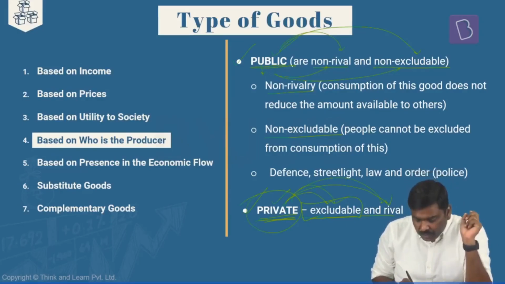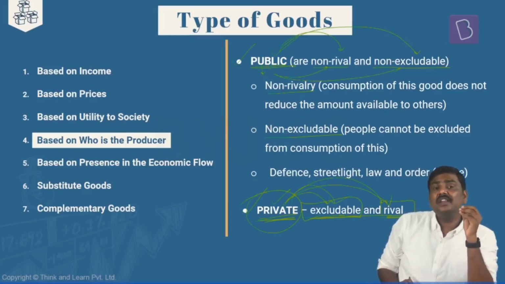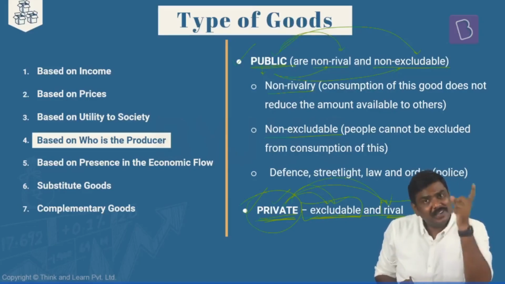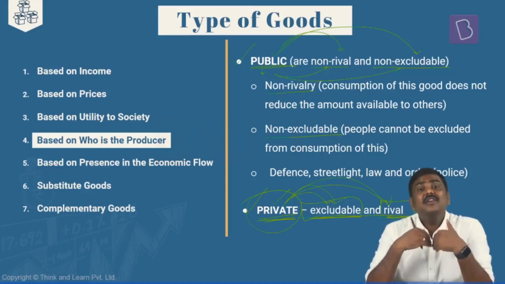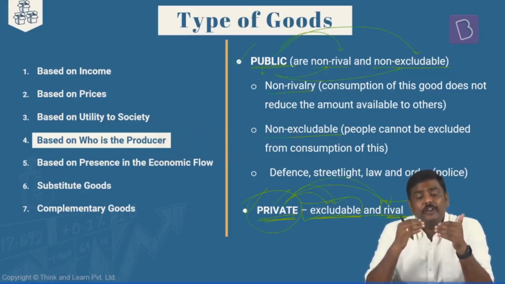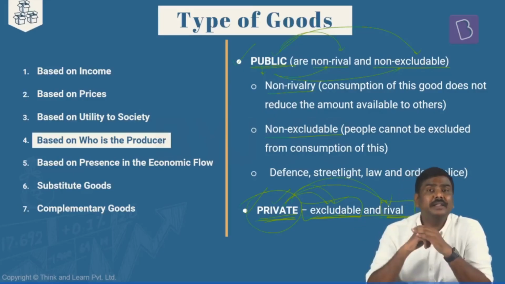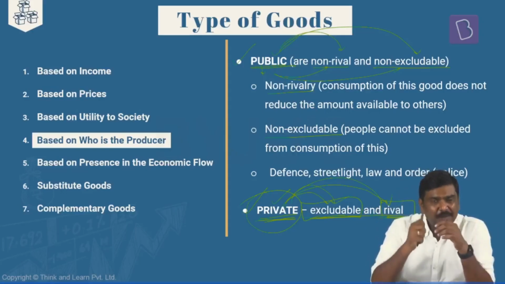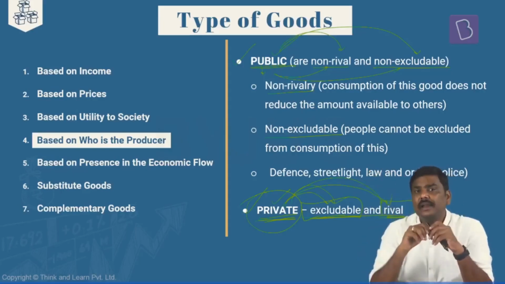Now I've taken care of the excludable feature. What about the rival feature of a product? Rivalry of a product essentially refers to a feature which makes it unavailable for the next consumer. I'll repeat it again. The rivalry feature of a product will make the product unavailable for consumption for anybody else in the market.